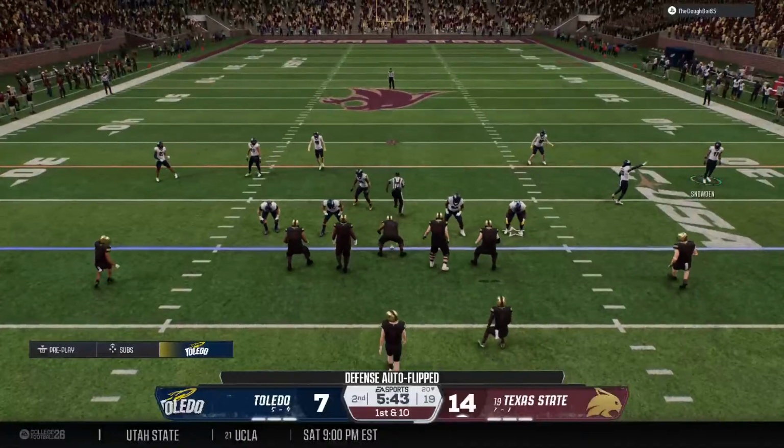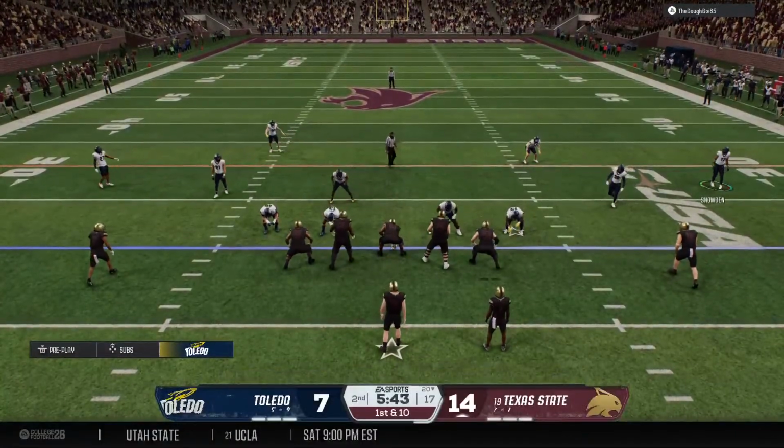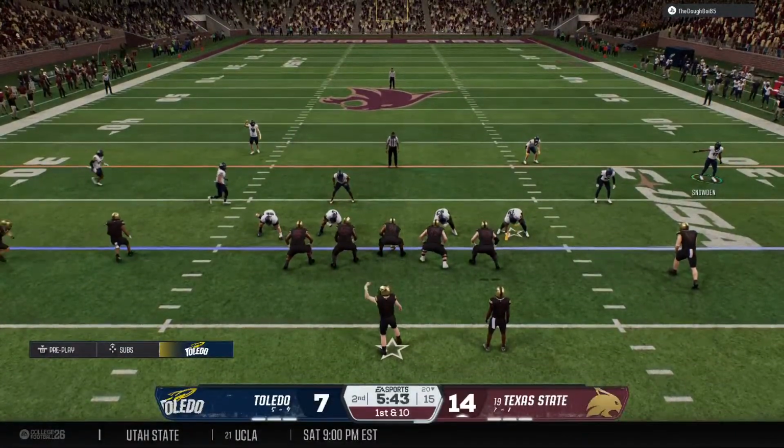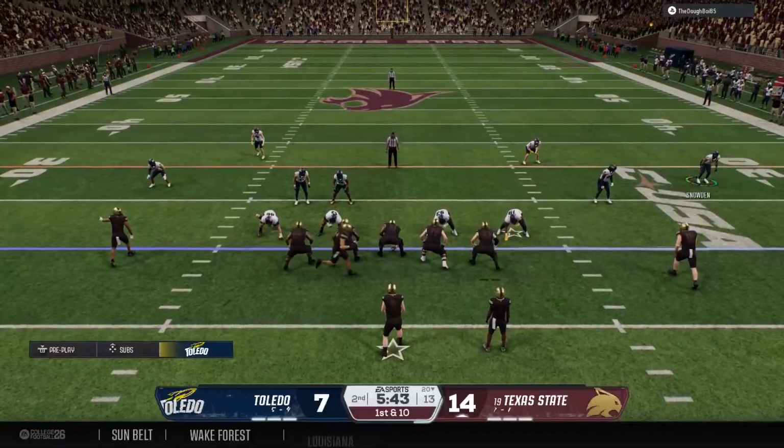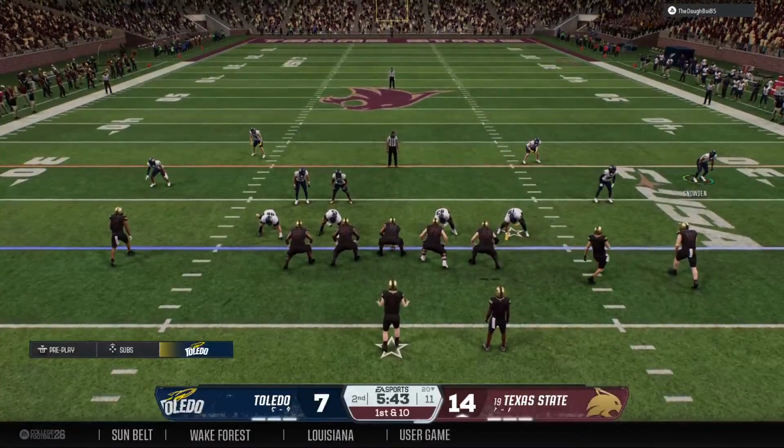Texas State has the football back, and they'll go on offense. They torched this defense with an explosive passing play for a score last time out. Let's see if they go right back at him.